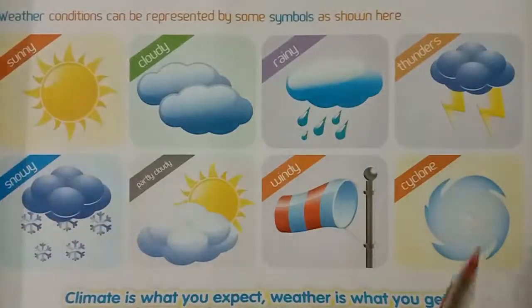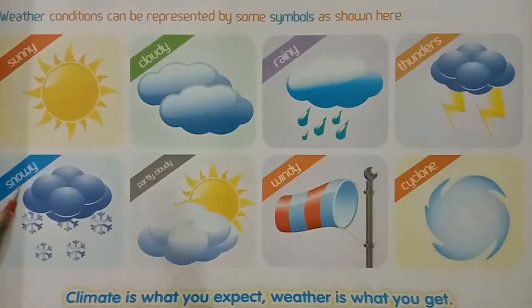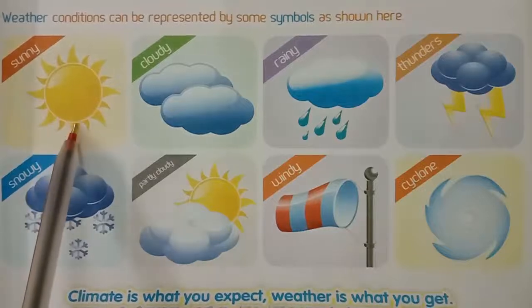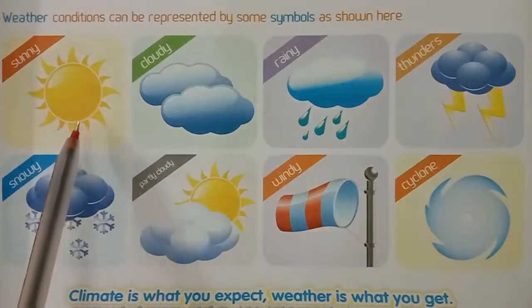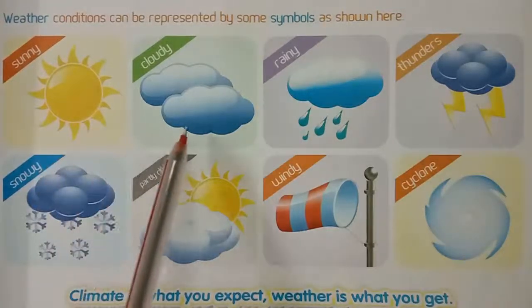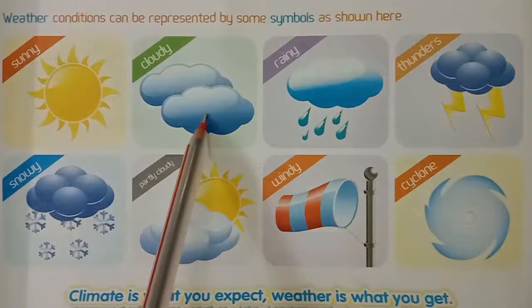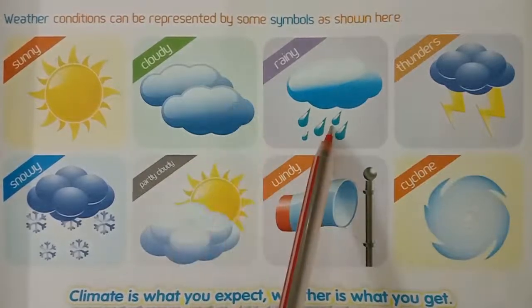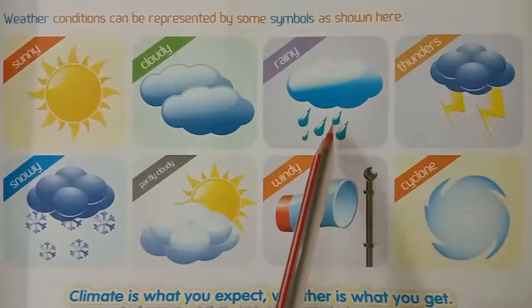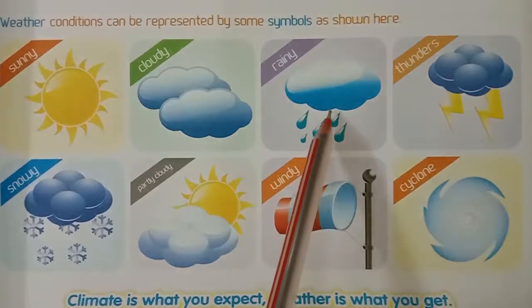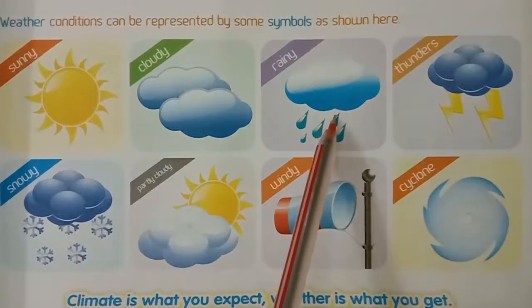Children, look at these pictures. Weather conditions can be represented by some symbols as shown here. What is the first symbol? Sun. Sun symbol shown here, sunny day. Next picture, clouds. This symbol, cloudy day. Next picture, see here children, rain. What is this picture children? Rain. This picture shown here, rainy day.